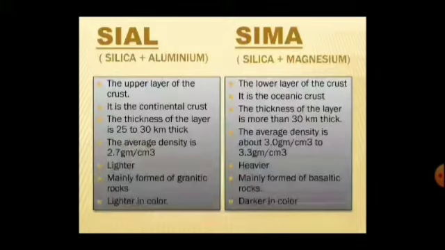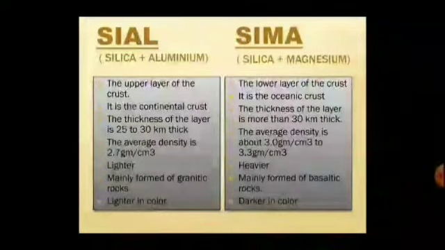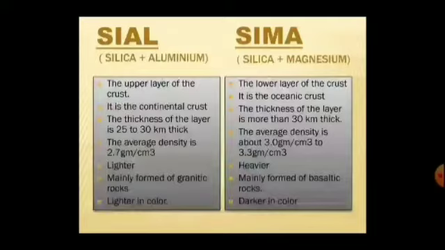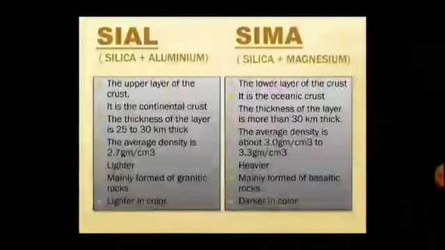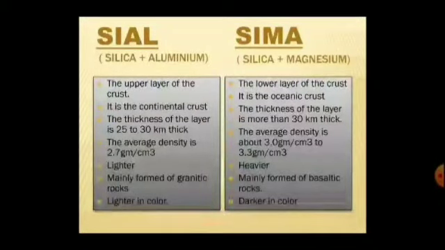The average density of Sial is 2.7 gram per cubic centimeter and the average density of Sima is about 3.0 to 3.3 gram per cubic centimeter. Sial is mainly formed of granitic rocks and Sima is mainly formed of basaltic rocks. Sial is lighter in color and Sima is darker in color.